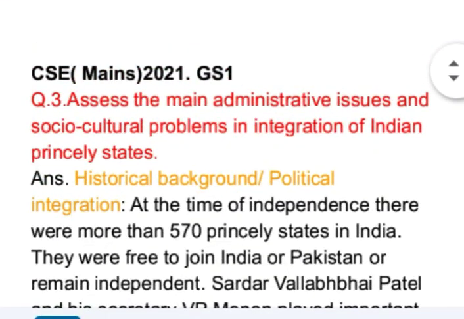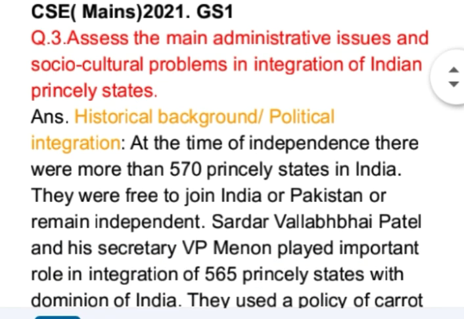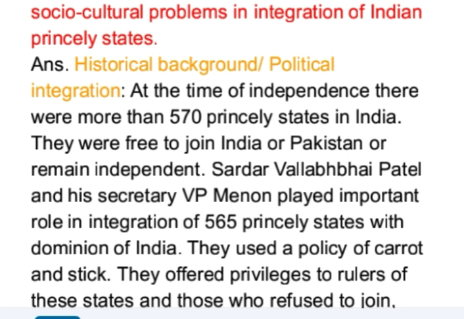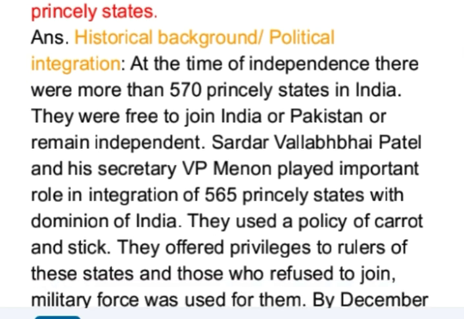Now let's read the answer. Historical background or political integration. At the time of independence, there were more than 570 princely states in India. They were free to join India or Pakistan or remain independent.